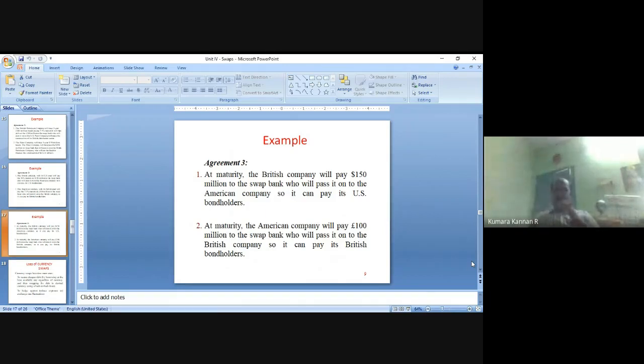The US Piper Company will pay 100 million pounds to the swap bank. They will give it to British Petroleum Company. British Petroleum Company will settle the British bank, some British bank, from where they raised the funds, right? This is being called a currency swap, right?